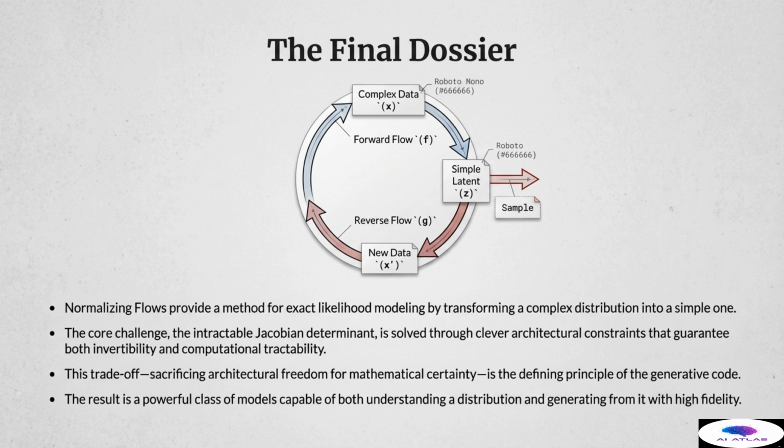This strategy represents the defining principle of this generative code, a crucial trade-off where we consciously sacrifice some architectural freedom and flexibility in our network design in exchange for absolute mathematical certainty regarding the likelihood and the guaranteed computability of the inverse. The net result of this approach is a powerful class of generative models capable of high-fidelity data generation, possessing the unique ability to both understand and generate data with mathematically precise control.